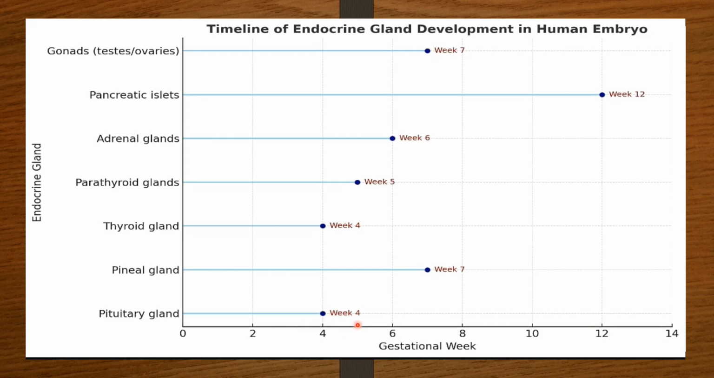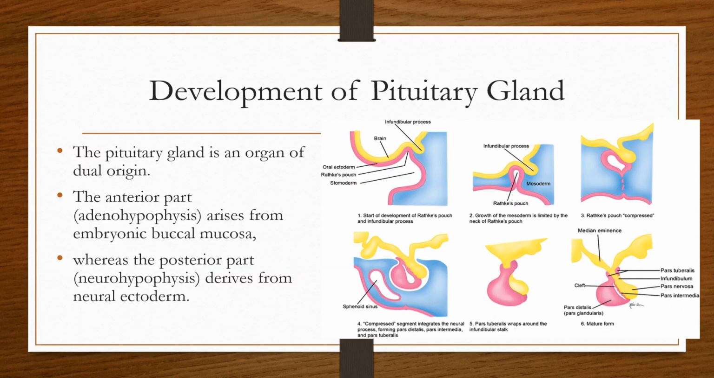Out of all these glands, we have covered the gonads, testes, and ovaries in the lecture on reproductive embryology, and the pancreatic islets I have covered in the GIT embryology lecture. The remaining glands we will cover today in this class.